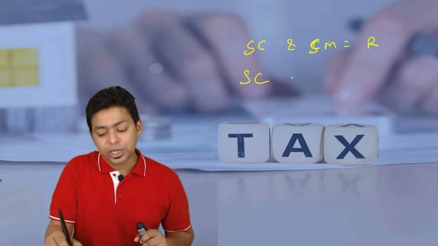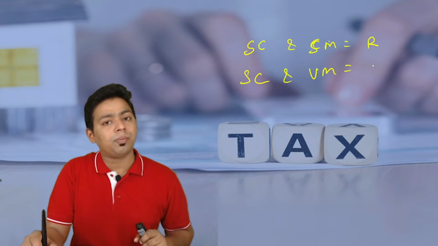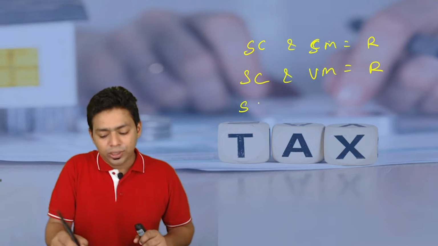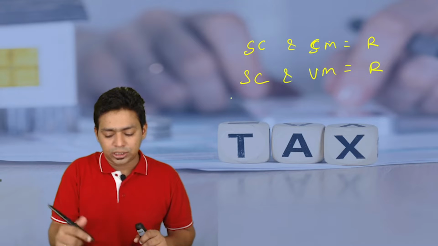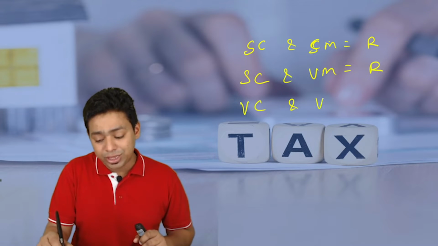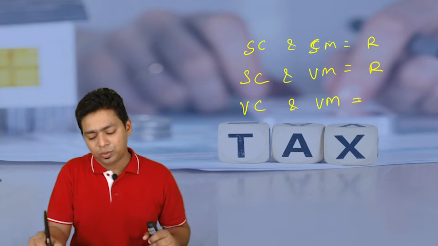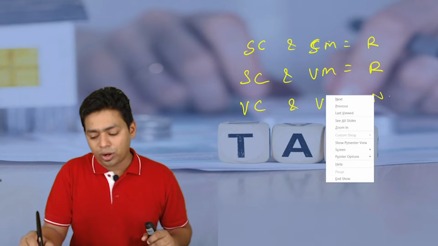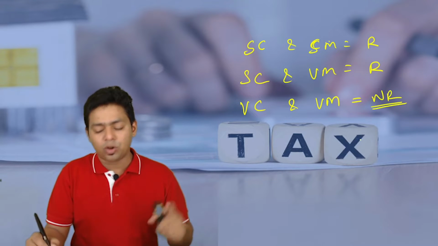So, what do you learn here? You have learned if it is a Swadeshi company and Swadeshi management, the company is a resident company. Swadeshi company and Videshi management, still the company is a resident company. Videshi company and Videshi management, foreign company, foreign management, this is the non-resident company, because these are the normal companies.